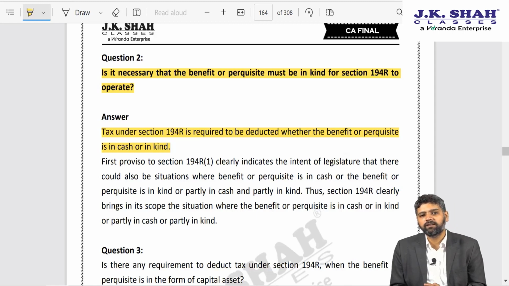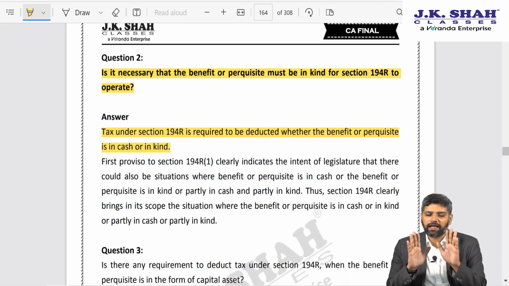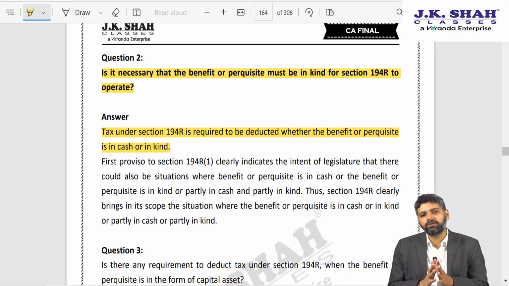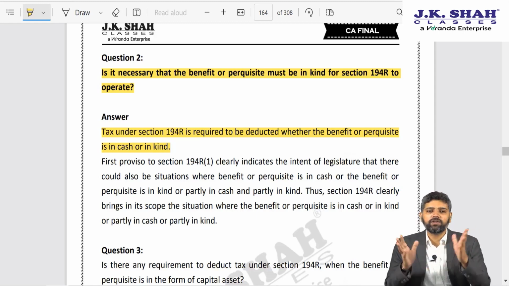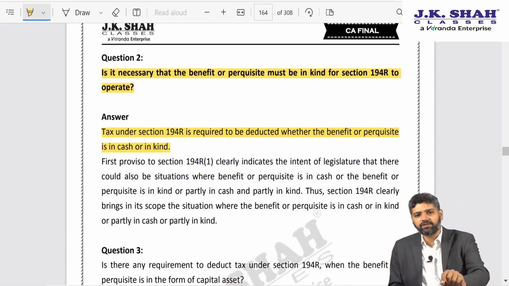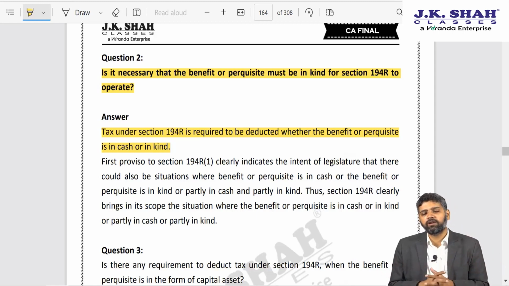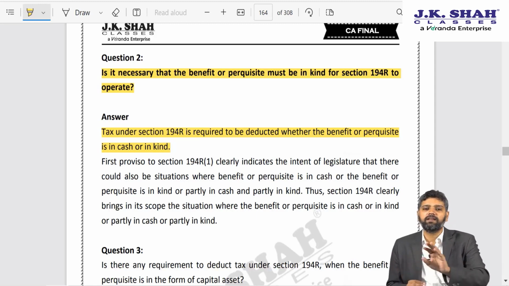As far as we are concerned, Finance Bill 2023 does not apply to us. I am mentioning it only for clarificatory purpose. What we need to know is that Bombay High Court decision of Santojan Silk Mills. Suppose a question is asked in exam, although I doubt, suppose a question is asked in exam where they say that whether benefit or perquisite in cash should attract TDS under 194R. You should write as per CBDT circular. CBDT has clarified that 194R shall apply whether the benefit or perquisite in the course of business or profession is in cash or kind. In either case, TDS will be attracted.